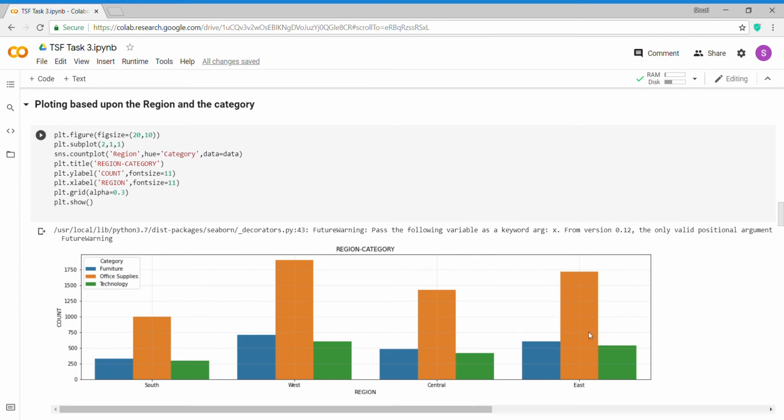After that, here I have plotted the graph which is based on the region and category. In this, there are 3 categories, that is furniture, office supplies and technology. And the West region has the highest number of sales, then East, then Central and then South. And in all these regions, the office supplies category has the highest number of sales compared to the furniture and technology categories.